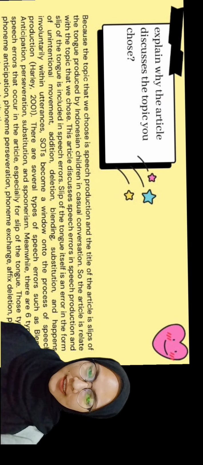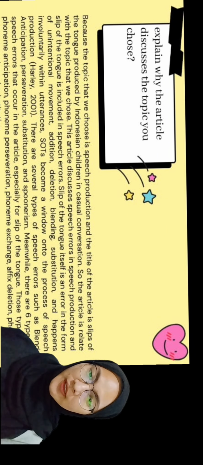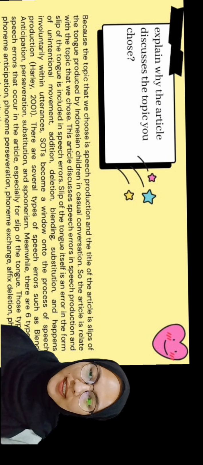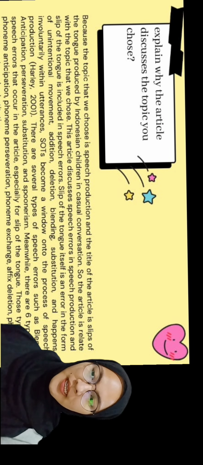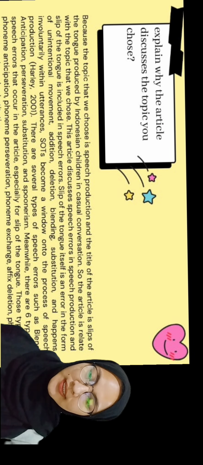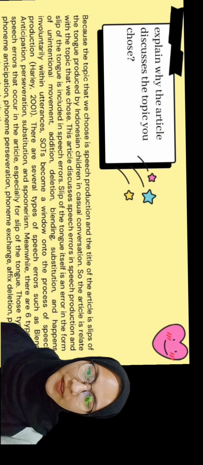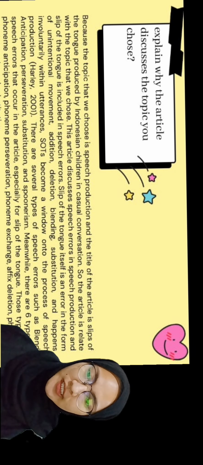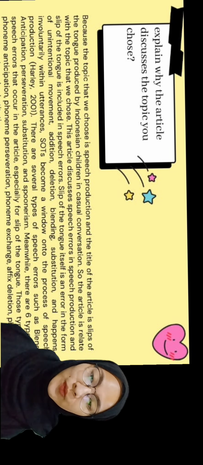Now we will answer the questions that have been given from Miss Iin. The first question is: explain why the article discusses the topic you chose. And the answer is because the topic that we chose is speech production, and the title of the article is Slips of the Tongue Produced by Indonesian Children in Casual Conversation. So, the article is related to the topic that we chose.